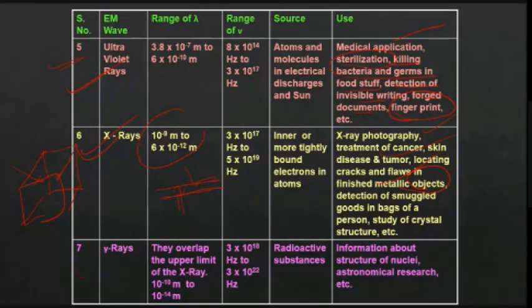Okay, now gamma ray, the most powerful one. Since it is the most powerful one, with the most penetrating power, it can go up to the nuclei. We can study the structure of nuclei using gamma rays. Okay, and in radioactive processes also gamma rays come out. Okay, they are very harmful. And for astronomical research, etc., we can use them. So this is about the chapter.